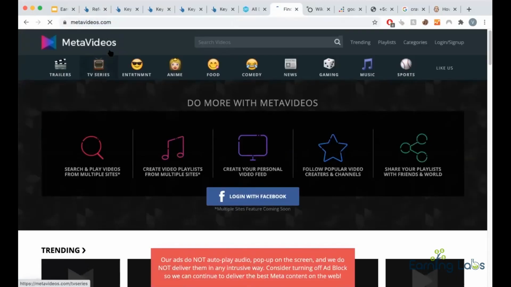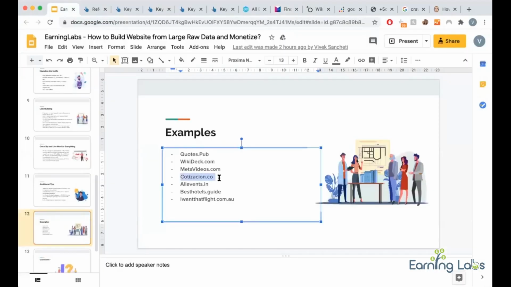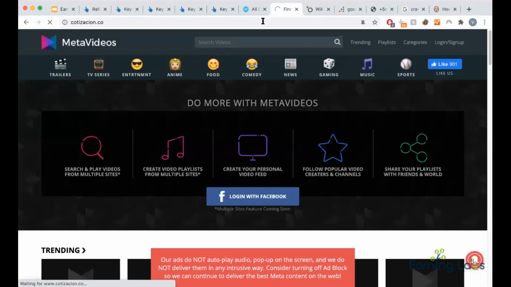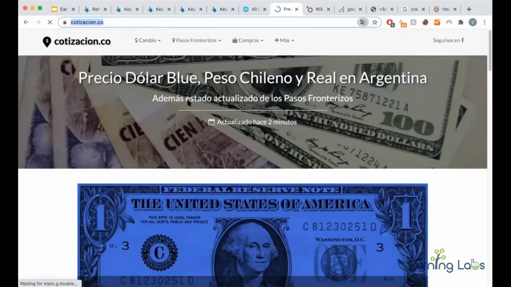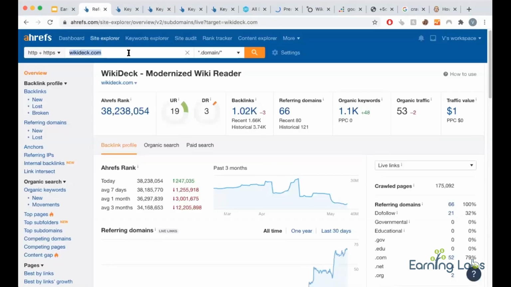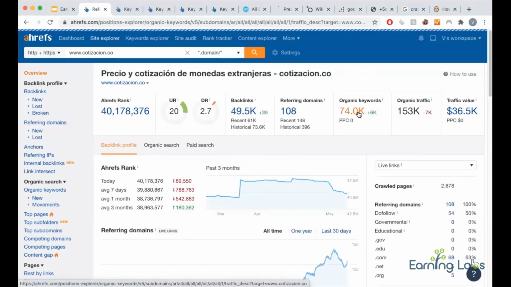This is one site we built. We got good revenue and we sold it for 30x. Then, this is one site I found, not mine. This is about currency: 1 USD to INR, 10 USD to INR, such things. If you put this in, this is in Mexican Spanish. You will see just 2.7 DR, and this guy has 150k traffic. You need to find such opportunities.